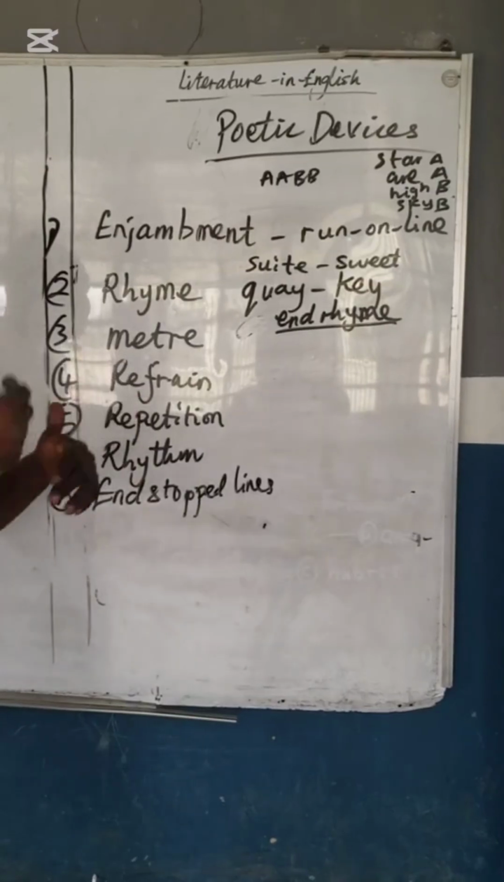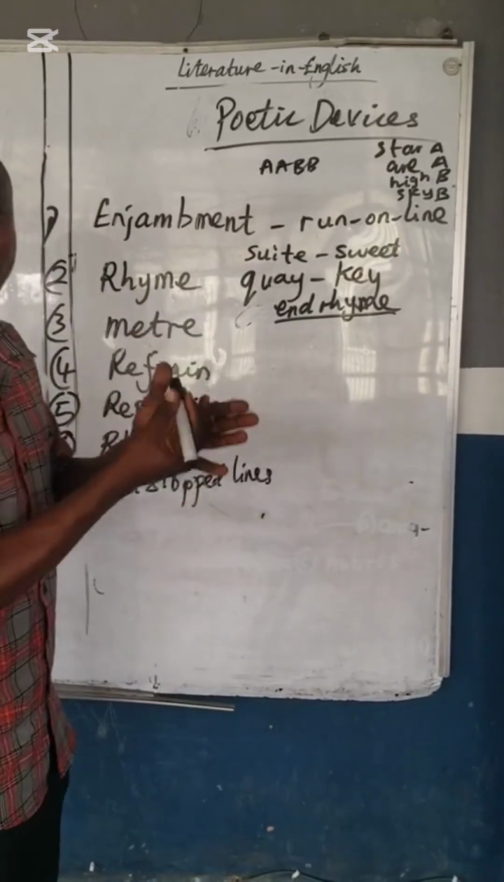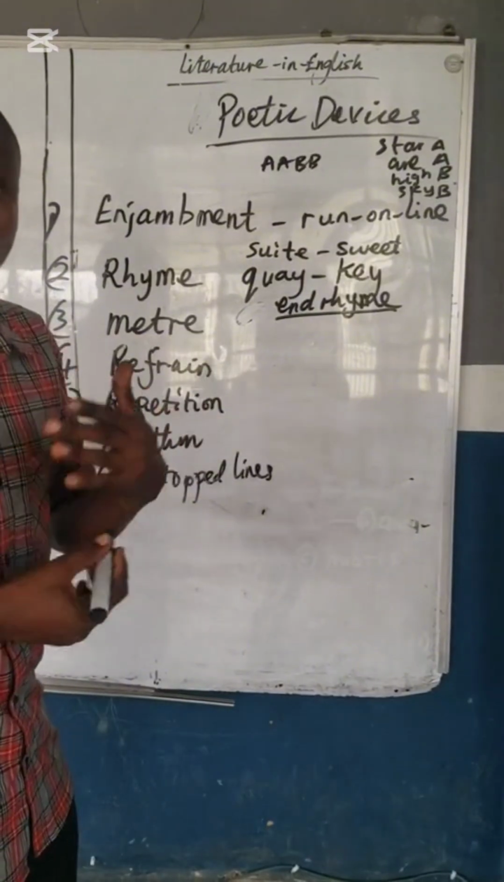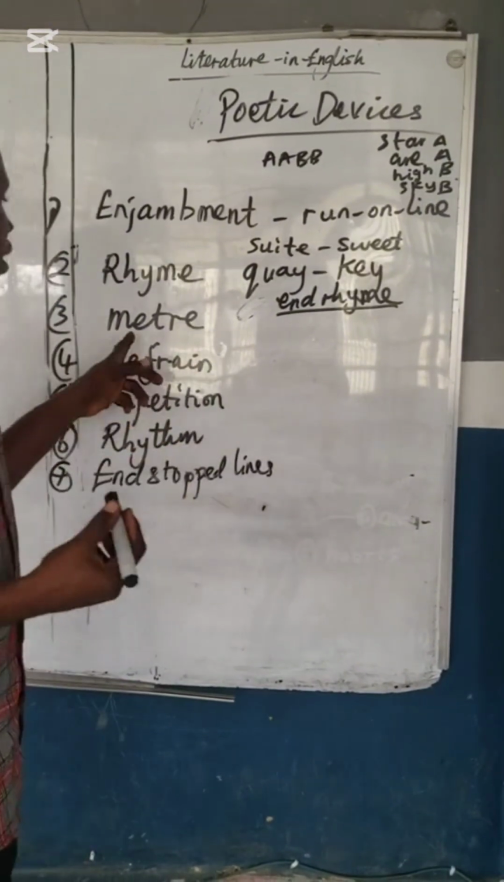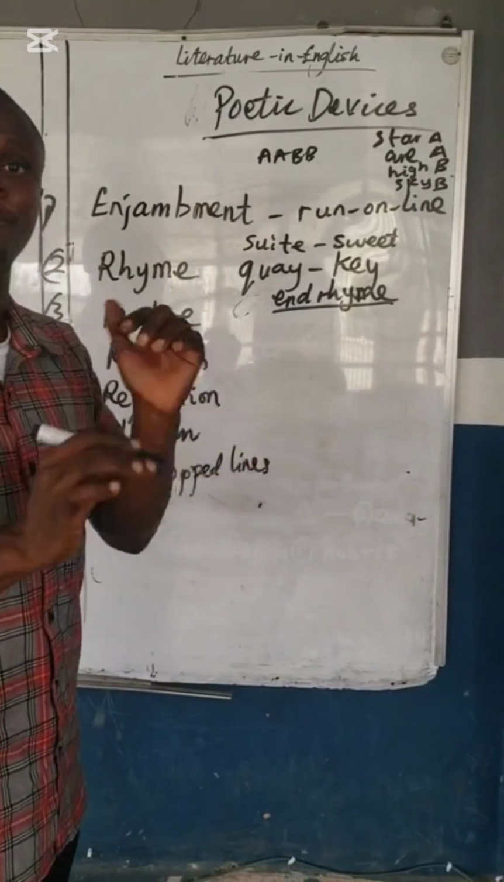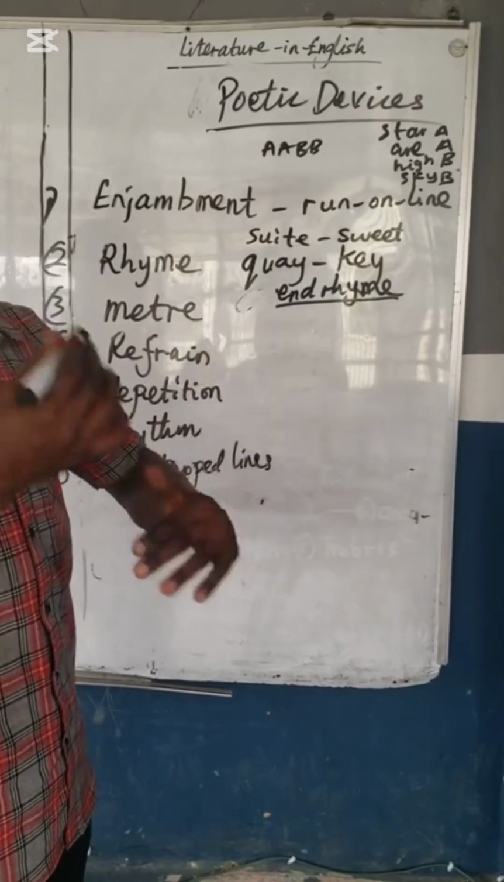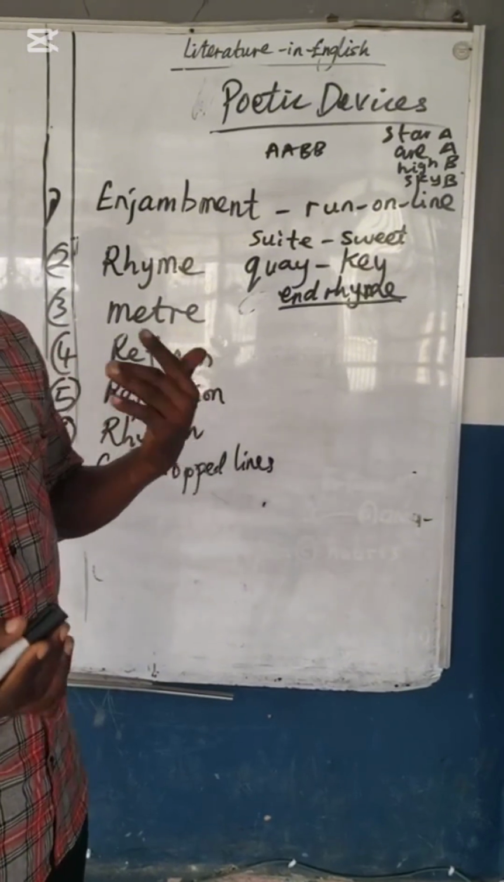Then meter is the pattern of stressed and unstressed syllables, meaning there are some poems that have a certain reading. Those poems that have some reading, they have what we call meter. So meter determines the reading of the poem. It makes the poem flow like music. That is called meter.